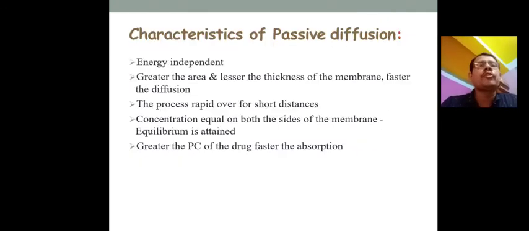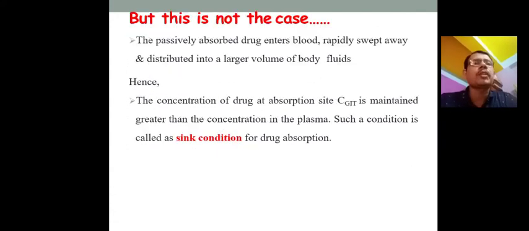Characteristics of passive diffusion. What are the salient features of passive diffusion? First one, it is energy independent. There is no ATP required for this purpose. The greater the area and the lesser the thickness of the membrane, the faster the diffusion. The process is rapid over a short distance. Concentration becomes equal on both sides of the membrane, or equilibrium is attained, and the greater the concentration of the drug, the faster the absorption.